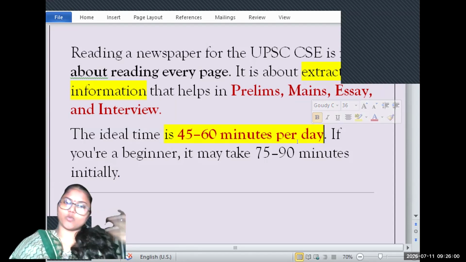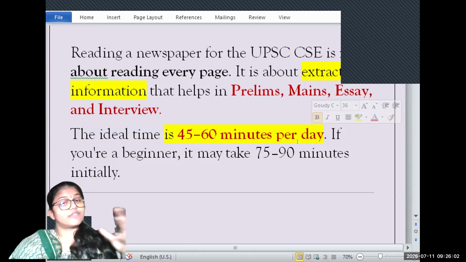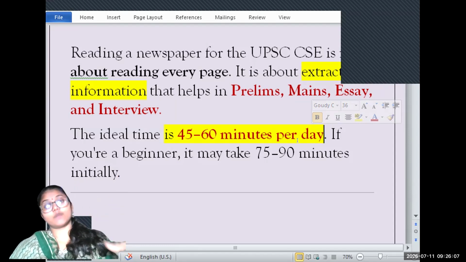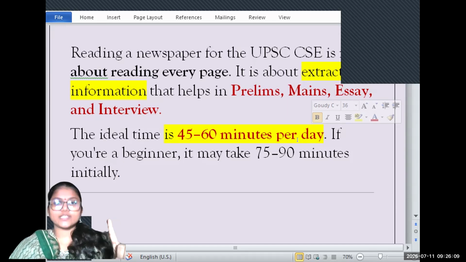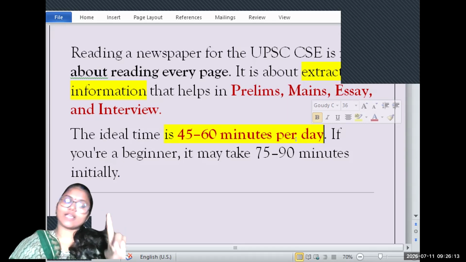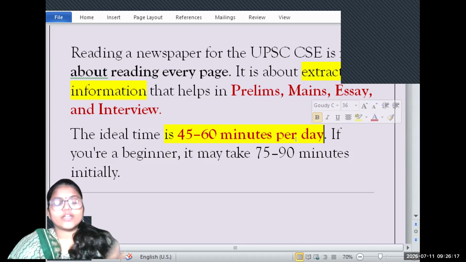But in the beginning, you will take more time. Sometimes, if you are reading a newspaper for the first time, for a student it will take a full day also. If you're a beginner reading a newspaper for the first day, you will take a lot of time because it becomes difficult to classify what the relevant information is.